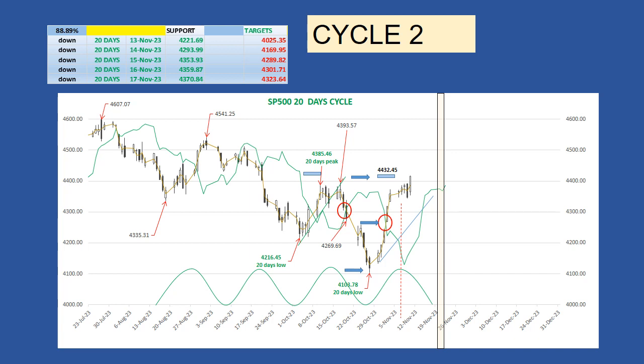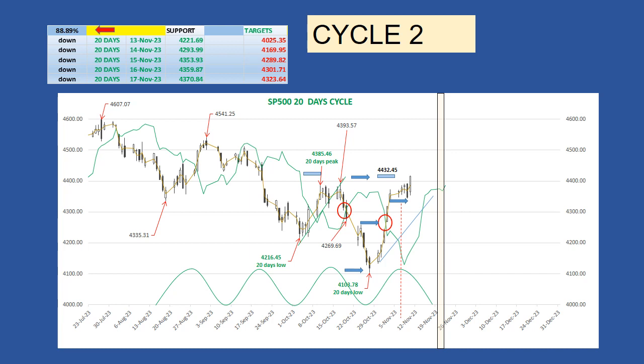Yesterday high was 4,393. The success rate for this cycle is 88.89%. The next low is expected today on November 10th. Technically, the market should move toward its cycle line and find support on it. Then it should resume its up move.